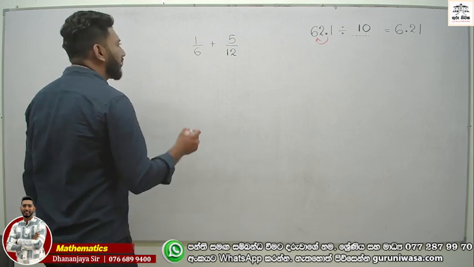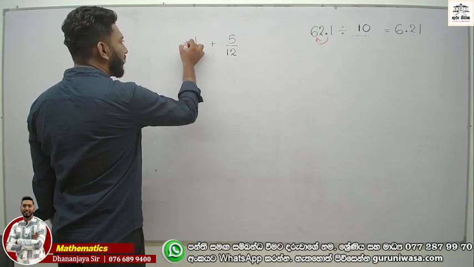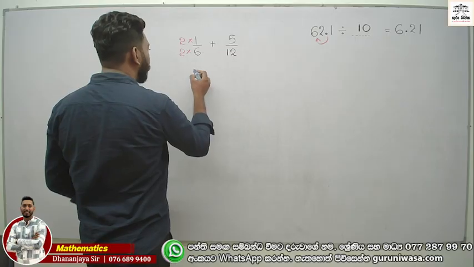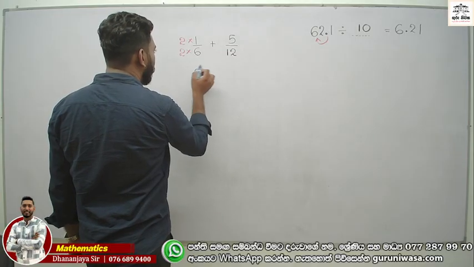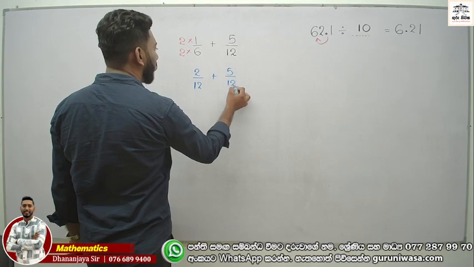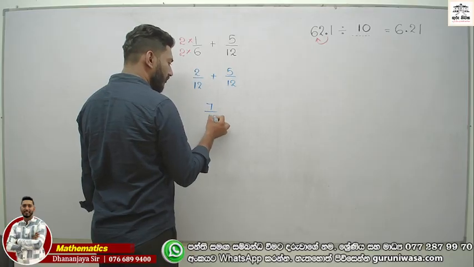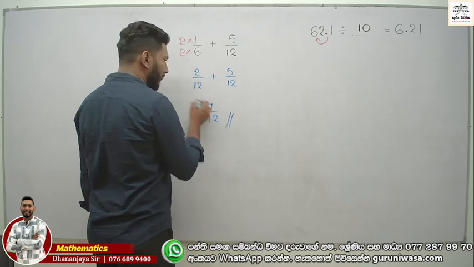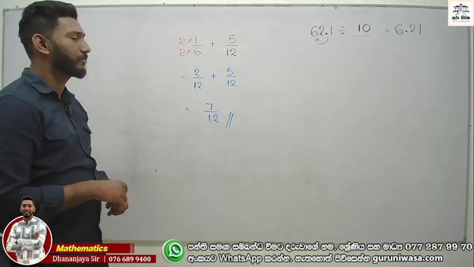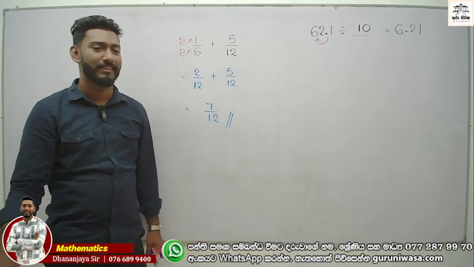Denominators are not the same. Now 6 you have to multiply by 2 because this is 12. You can change to the same denominators. Now the answer becomes 2 times 1 is 2 and 2 times 6 is 12. Now you can add 5/12 to 2/12. Now the answer is 7/12. This is the answer. Is that correct? Yes.